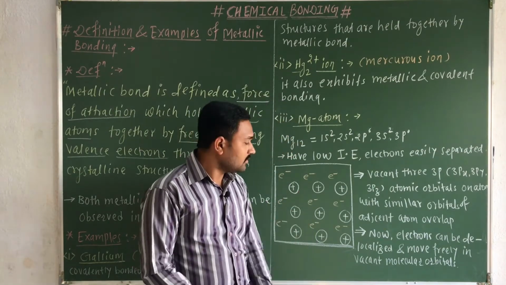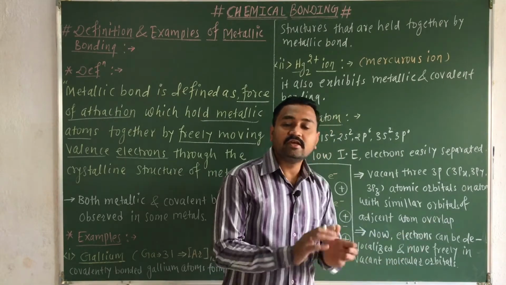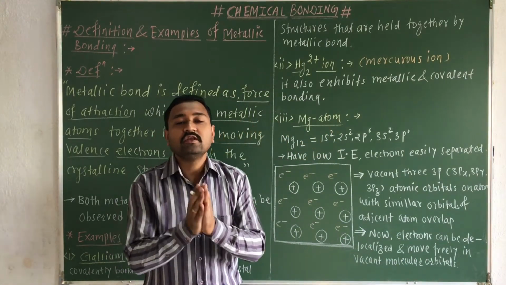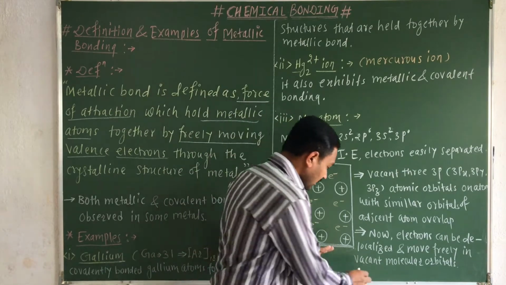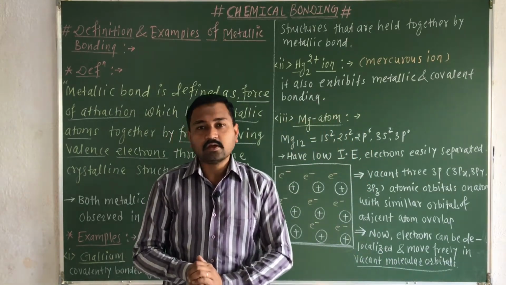Again remember, these delocalized electrons can freely move through those vacant molecular orbitals.